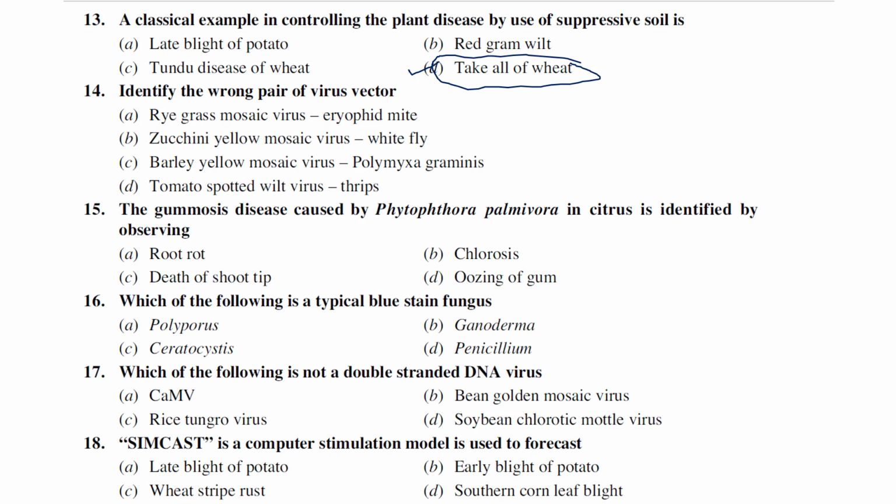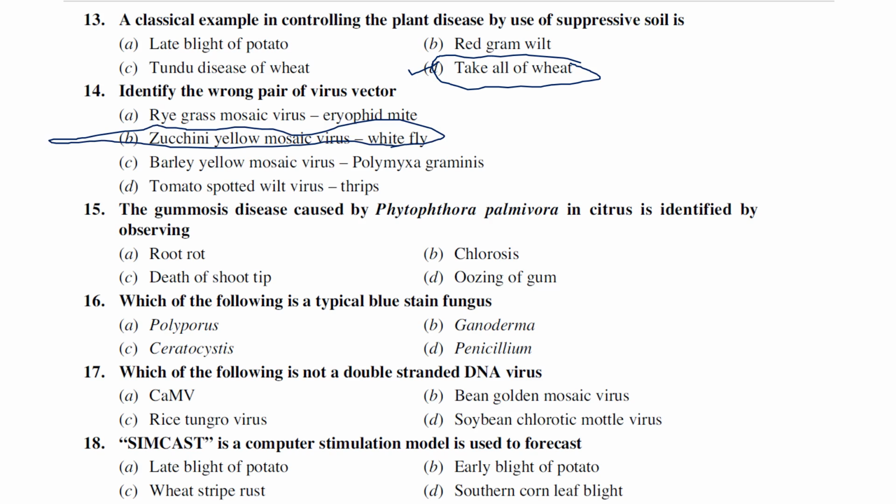Identify the wrong pair of virus vectors among the given options. Ryegrass mosaic virus, Eriophyid mite; Jejuni yellow mosaic virus, white flies; barley yellow mosaic, Polymyxa graminis; tomato spotted wilt virus, thrips. So among the given options, probably the Jejuni yellow mosaic virus is not transmitted by white flies.